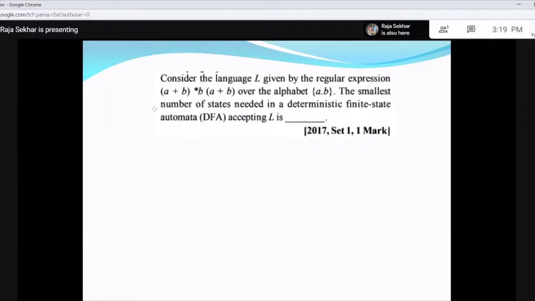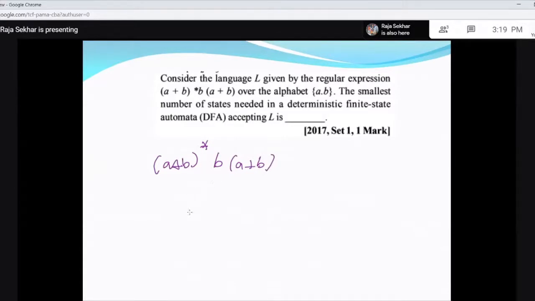Now consider the language L given by the regular expression (A plus B) whole star, then B followed by (A plus B). What is the smallest number of states needed in the DFA accepting L?